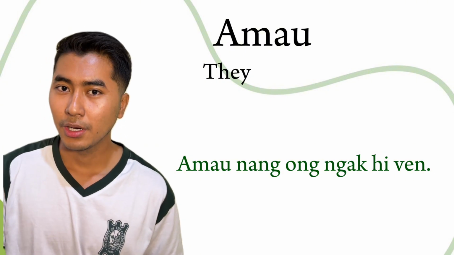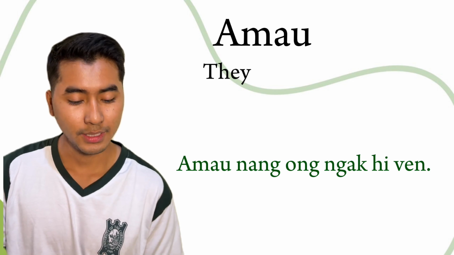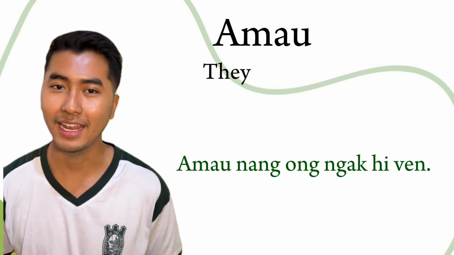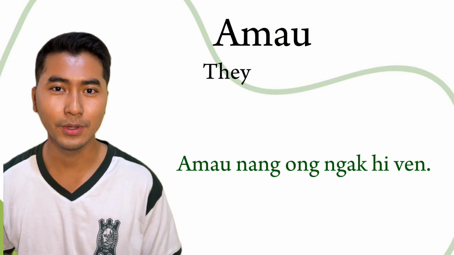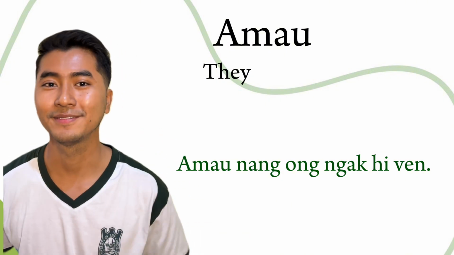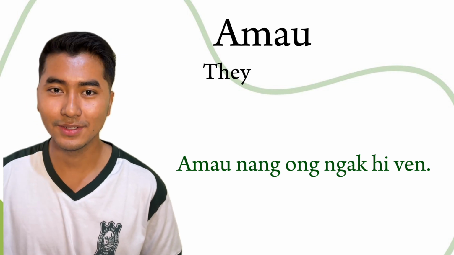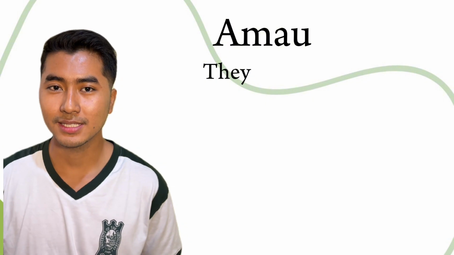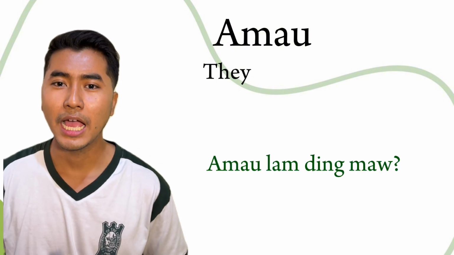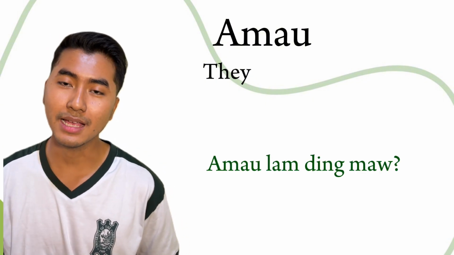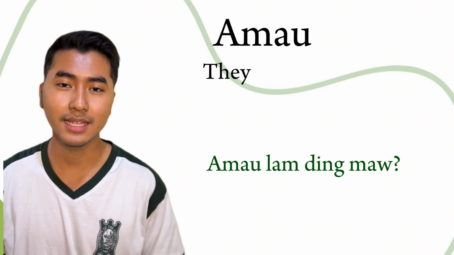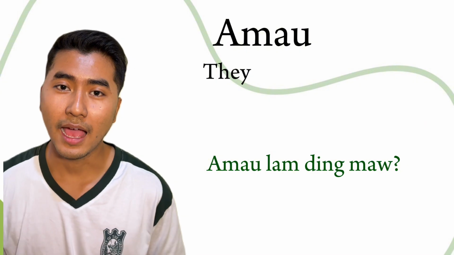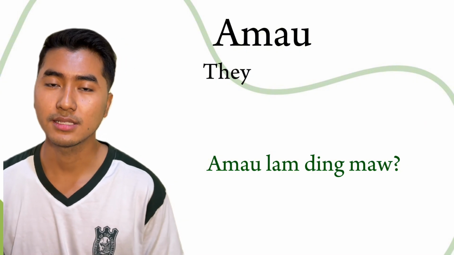Do you remember the word that we learned? Nang. Now you see the word nang in this sentence, and I believe that you will understand the meaning of the word nang. Alright, so let's move to the next example sentence. The next example sentence is: Amau lam ding mo, which means are they gonna dance? Lam means dance.